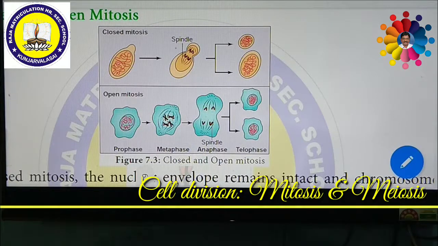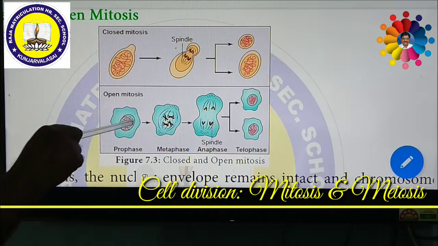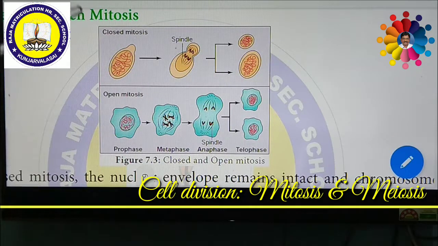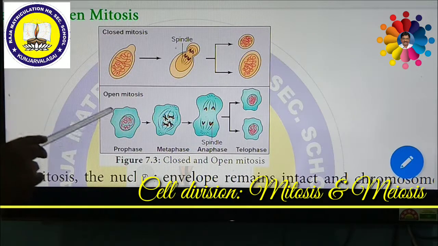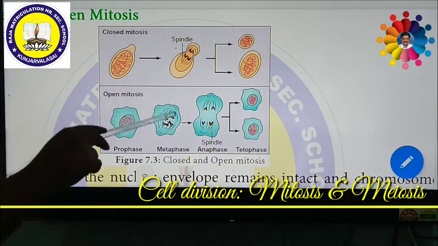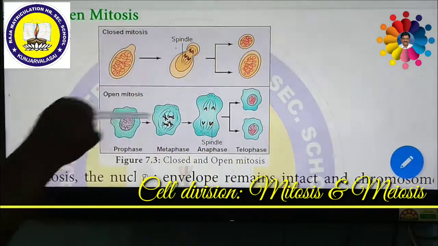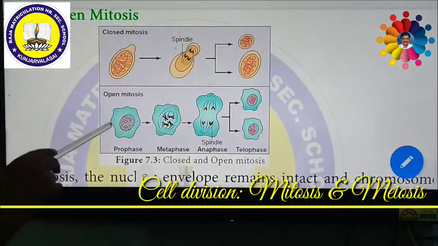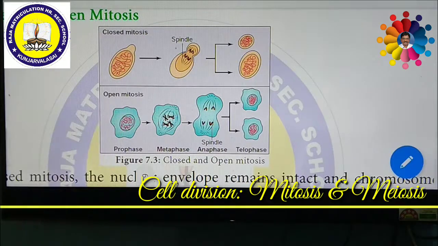In closed mitosis, the cell division or nuclear division, karyokinesis, takes place within the nuclear membrane itself. But in open mitosis, the nuclear membrane is totally absent. That means the nuclear membrane disappears. Here this is the nuclear membrane, this is the cytoplasm, and this is the plasma membrane. Then this nuclear membrane disappears, so within the cytoplasm the cell division occurs. Prophase, metaphase, anaphase, telophase, every phase takes place without any nuclear membrane. So this is called open mitosis.